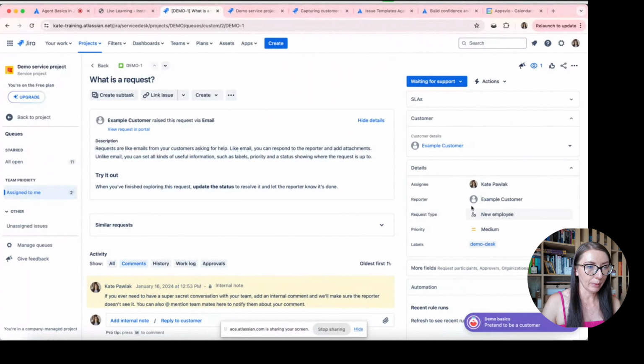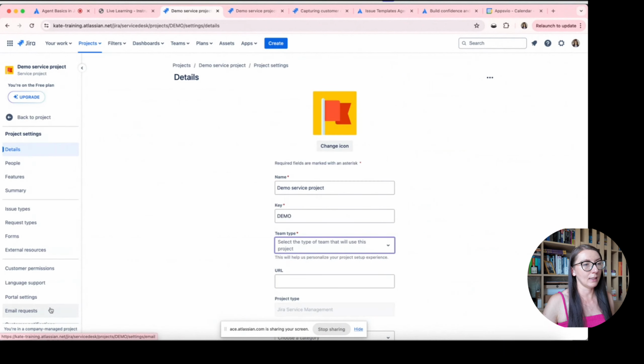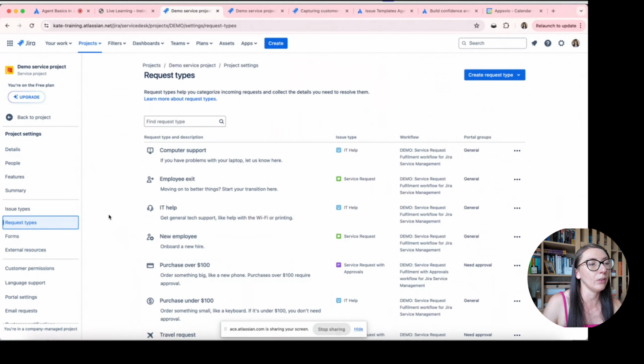Okay, so here we have got request type. Every request type is connected with issue type. And in project settings, in configuration of request types, you can see that I have got a request type with description, and I have got also issue type, which is linked to this request type.